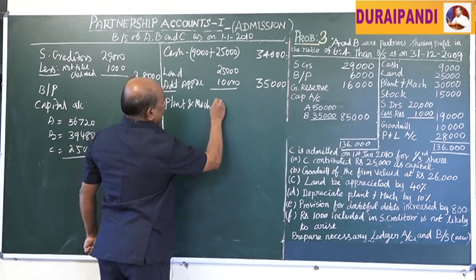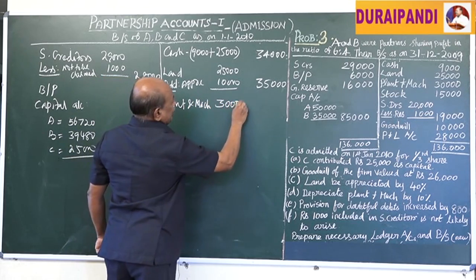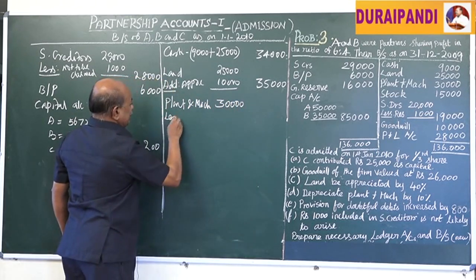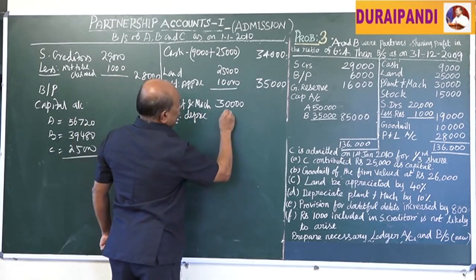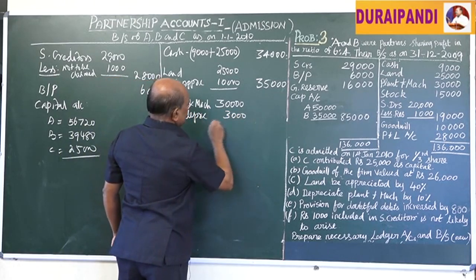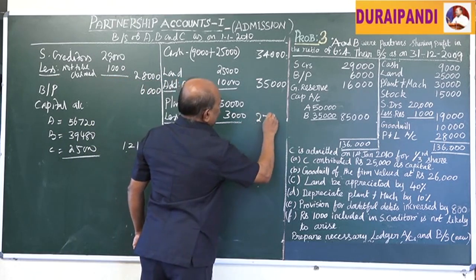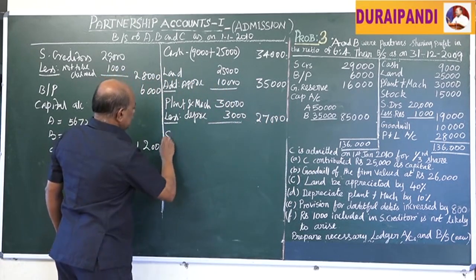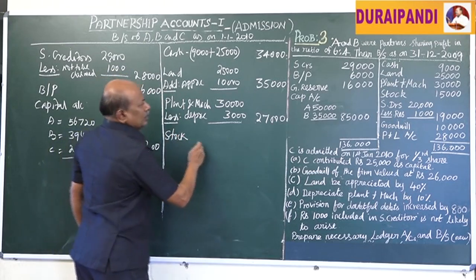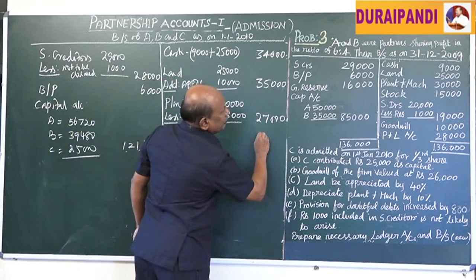Next, plant and machinery 30,000, less depreciation 10%, 3,000, 27,000 in the outer column. Stock, no change in the value, 15,000.